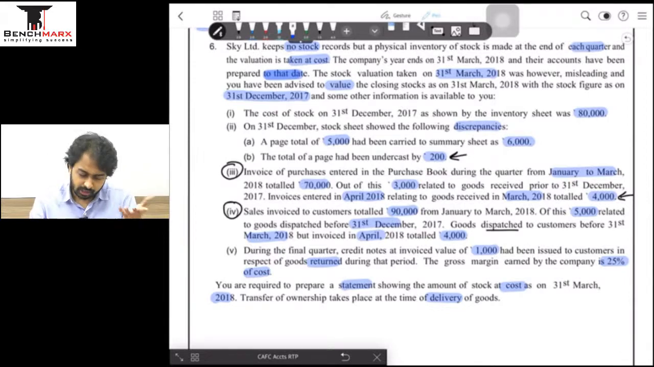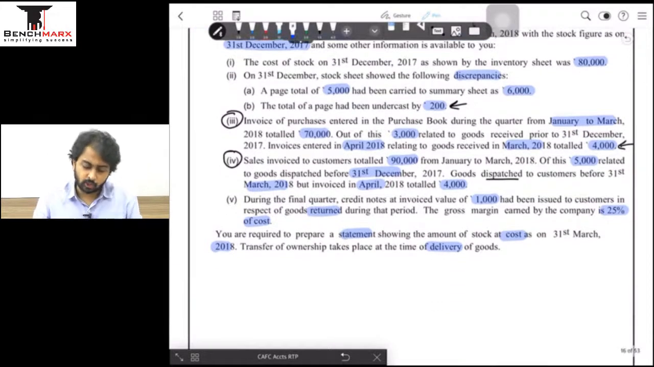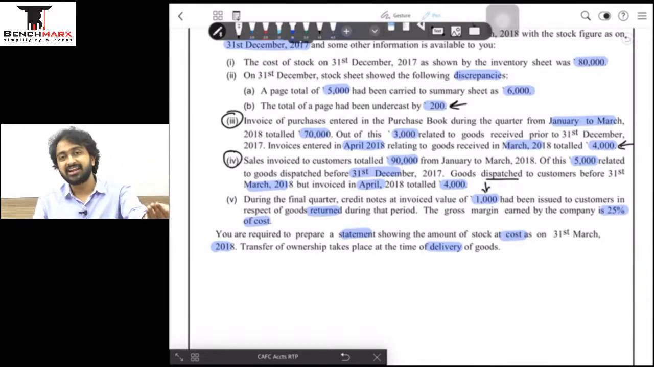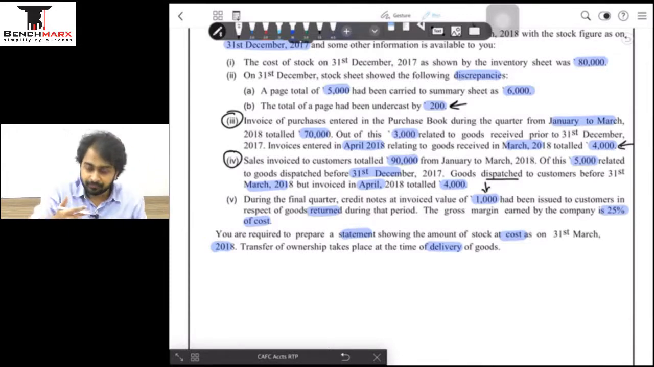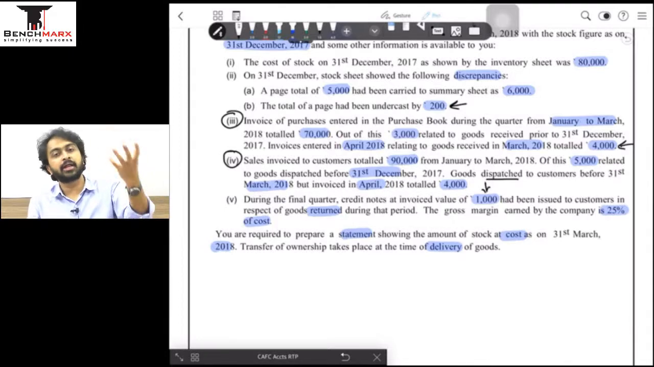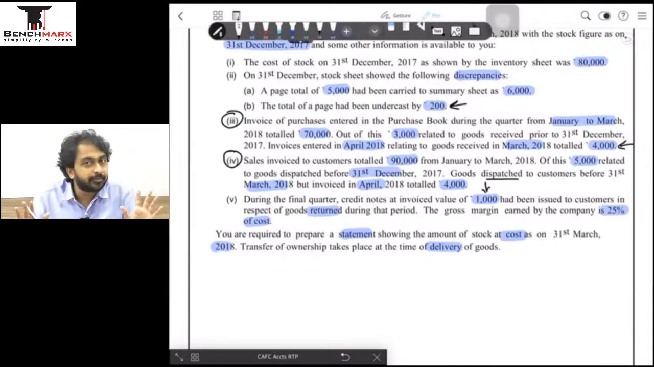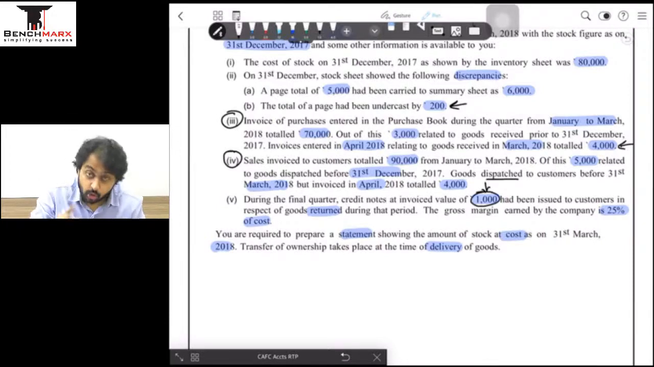Important. Last, during the final quarter, credit notes of the invoice value 1,000 have been issued to customers in case of goods returned. That is, customers are returning us the goods, meaning goods will come in for us, so I have to add this 1,000. I cannot add directly because customers are going to return at invoice value. They don't know the cost, so it is my job to ensure I add this 1,000's cost.